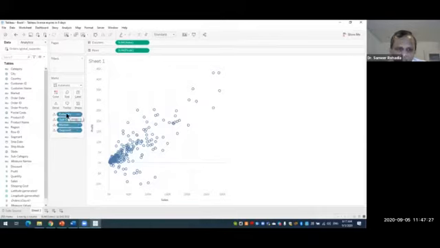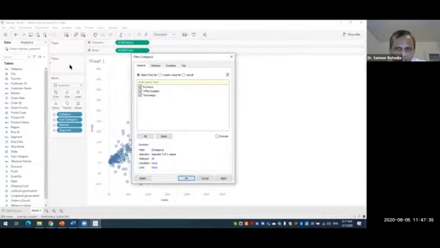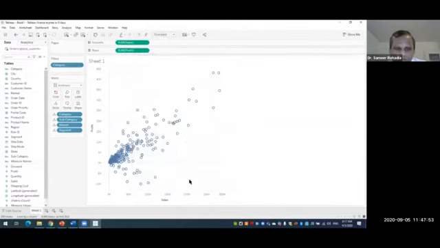So what we can do, we can drag the category and put it directly over here in the filters area. Then we get this dialog box. These are the three categories. If we want just one category, we can select one. But in our case, we want all three categories, so all three are selected by default. We click apply and OK.